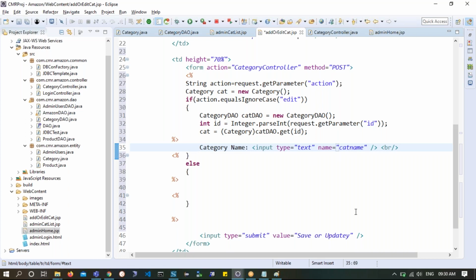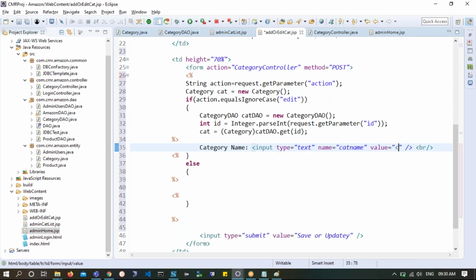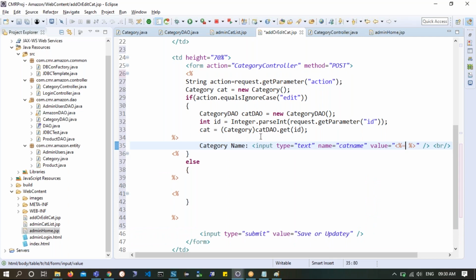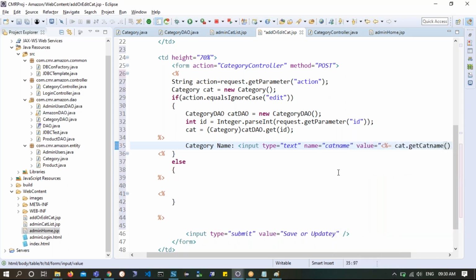and name is cat name, and here I wanted to say value is equal to a scriptlet. So what is the value I get? This is cat.getCategoryName. So I want to show the value in this case.